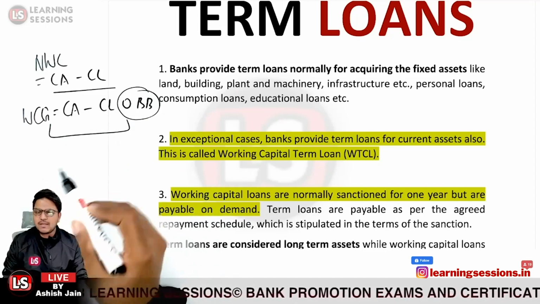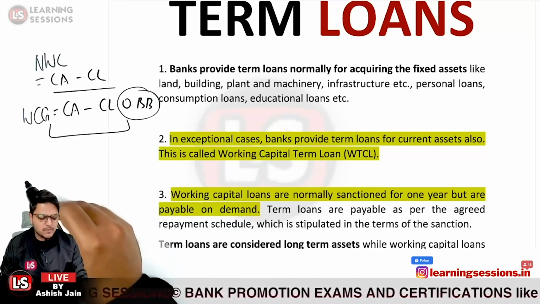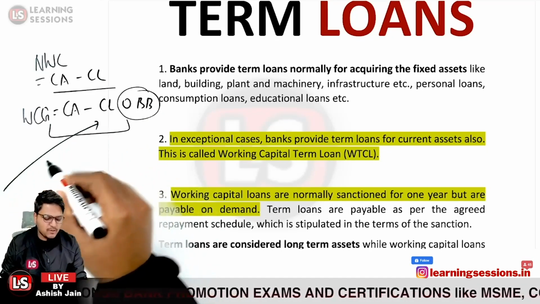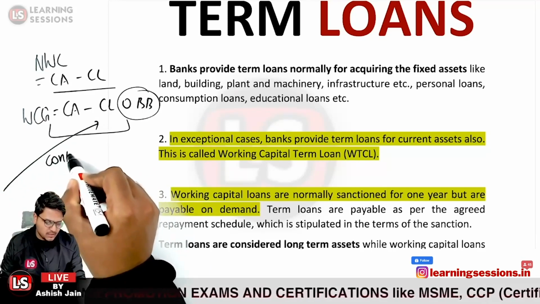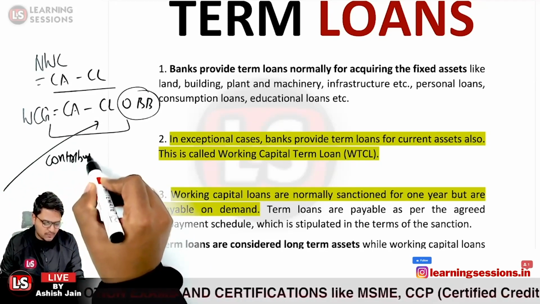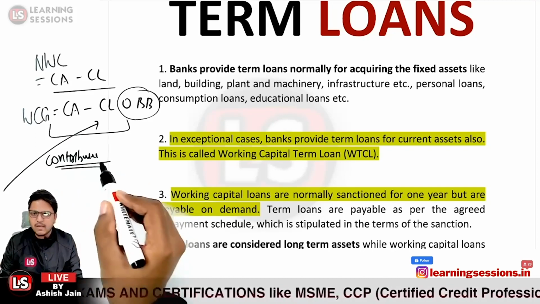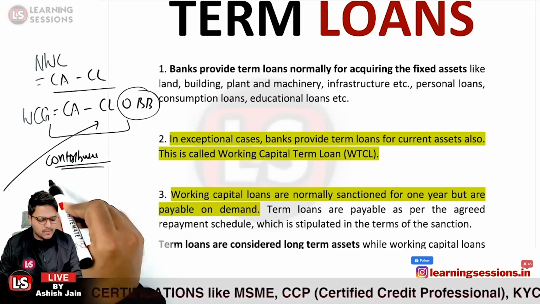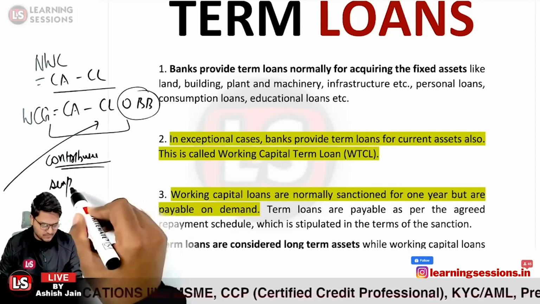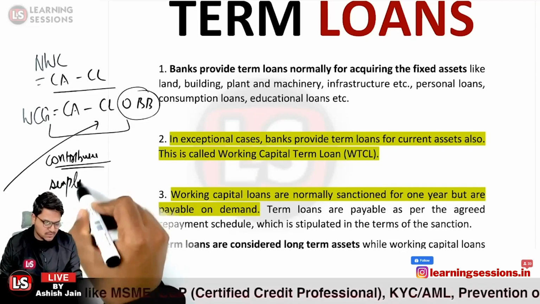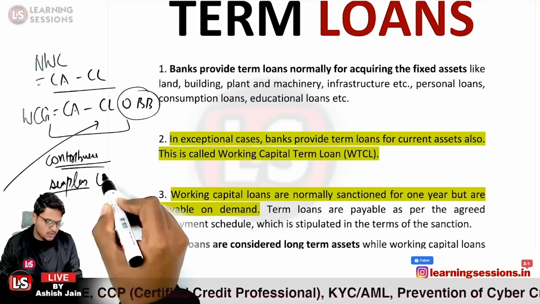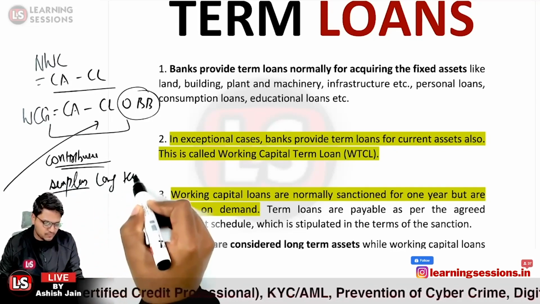Now, part of the working capital gap is to be financed by the promoter itself by way of contribution. The margin is to be contributed either from the promoter itself, or from surplus long-term sources, not assets, surplus long-term sources. Okay.